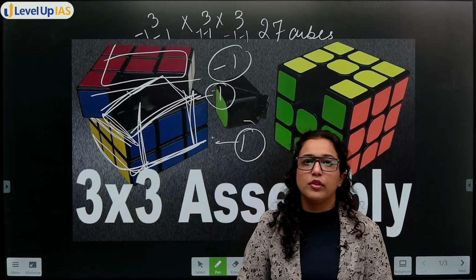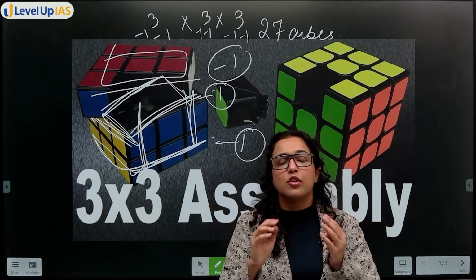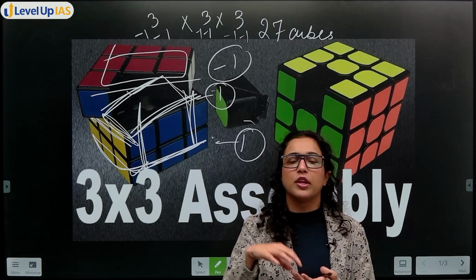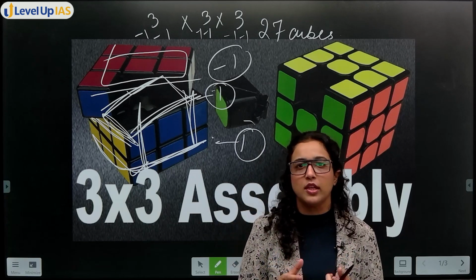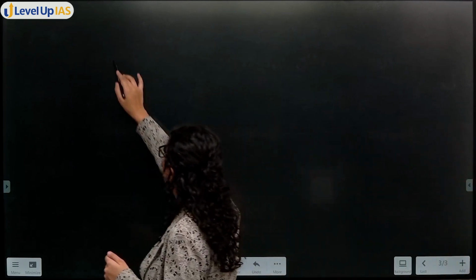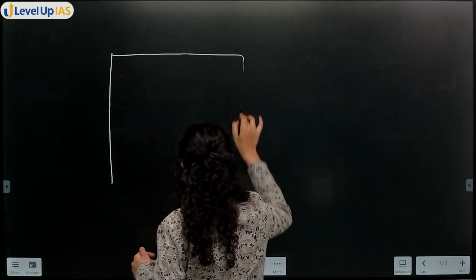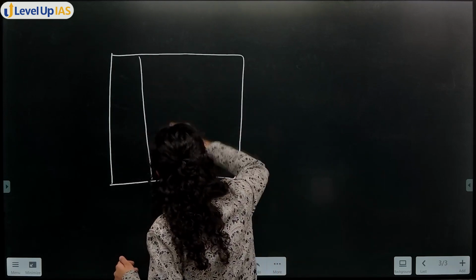So what you are doing is subtracting the outermost layer of the cube, because you know the inner cubes are surrounded by cubes on all sides. Only the outer cubes will not be surrounded. Similarly, here in this question you had 125 cubes. That means how was your cube? The cube was like this.